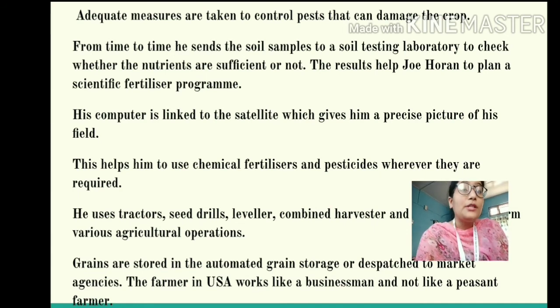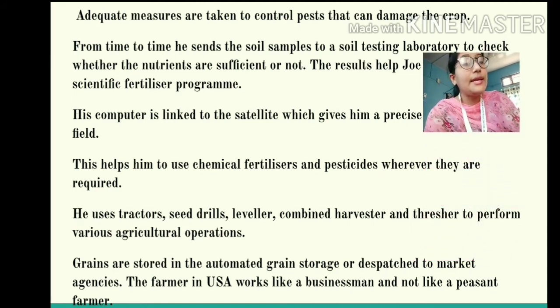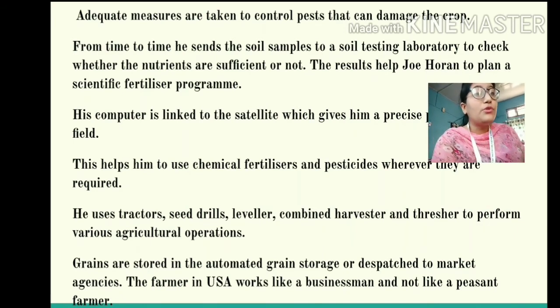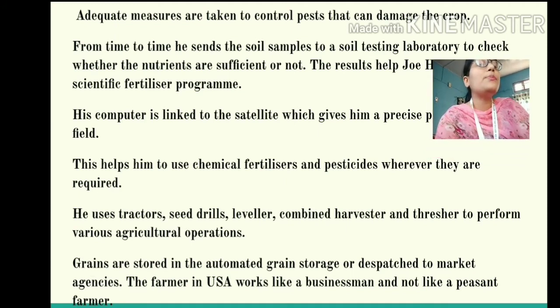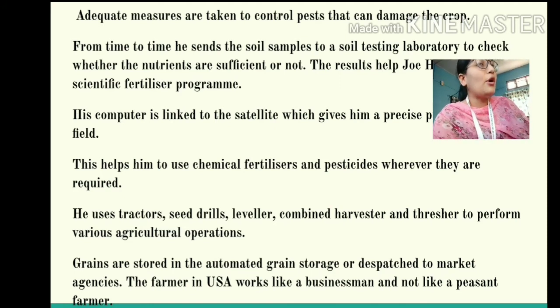Okay, and students, this also helps him to use chemical fertilizers and pesticides wherever they are required. He is able to trace the locations where the soil has lost its fertility, so that he can put pesticides and fertilizers precisely on those particular locations, right?